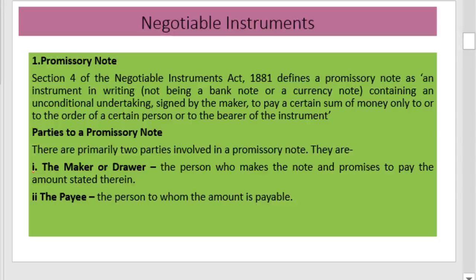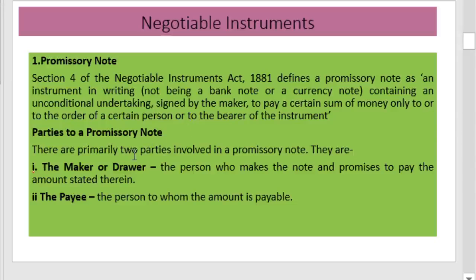That is, it must be in writing, it must contain an unconditional undertaking only, and it must be duly signed by the maker. It must contain a promise to pay a certain sum of money only, and the right must be given to a certain person or to the person who bears the instrument. This is the definition given for promissory notes.